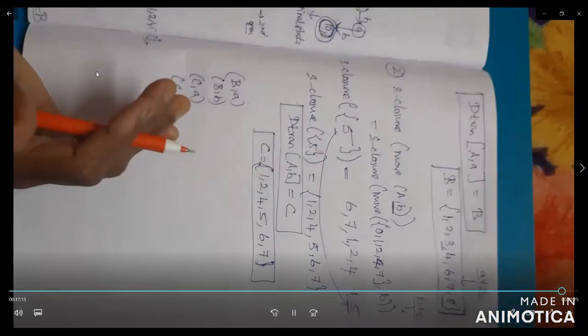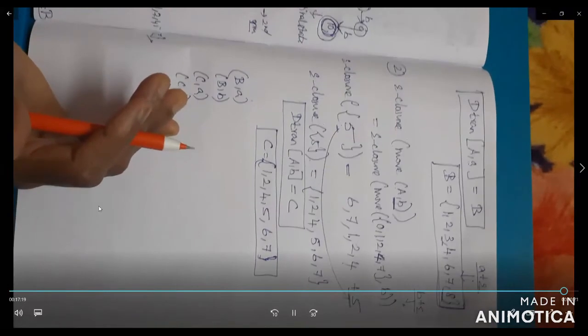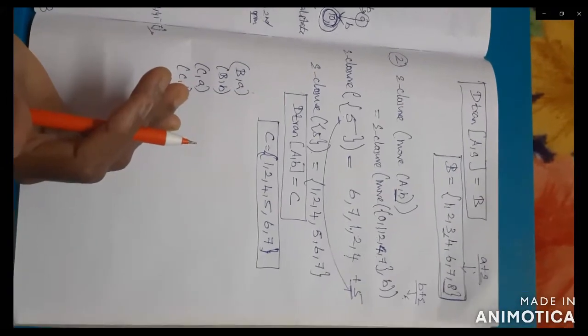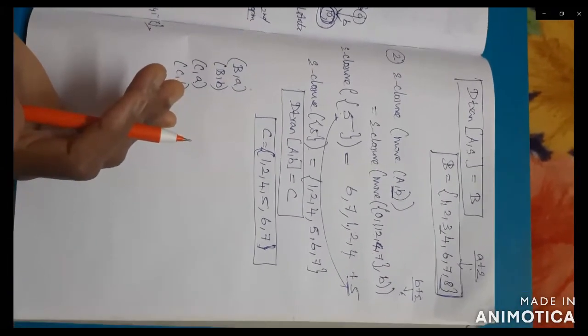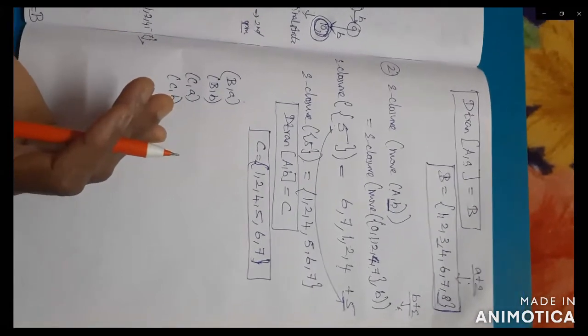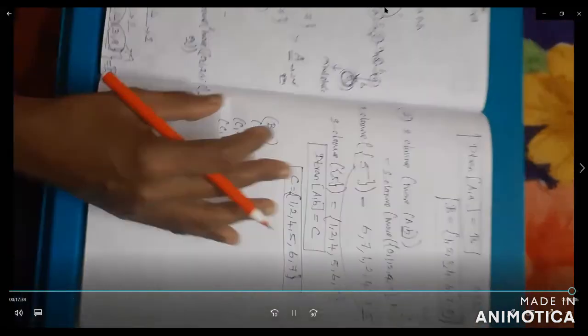When you get a new iteration, meaning new states, you have to continue the iteration. But if you don't get any new state from the previous iteration values, you have to stop the problem. Then you can go to the next step for the given problem. So this is the procedure for the subset construction algorithm.